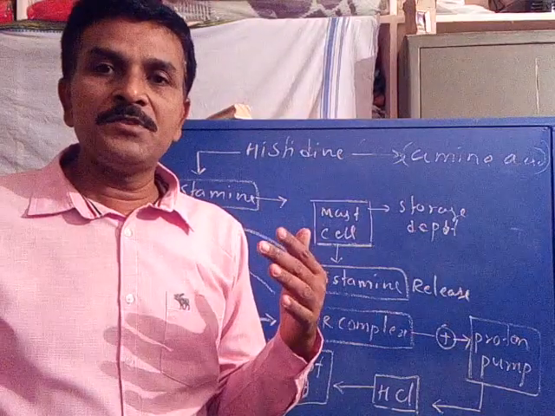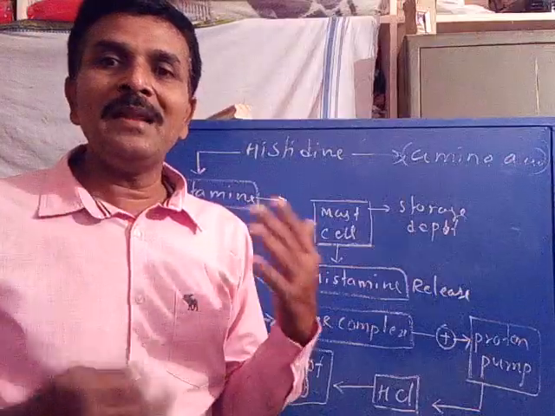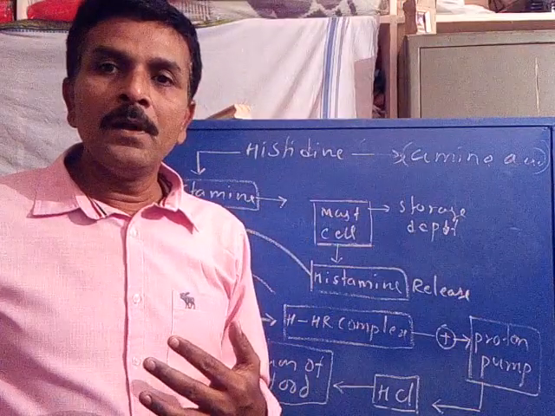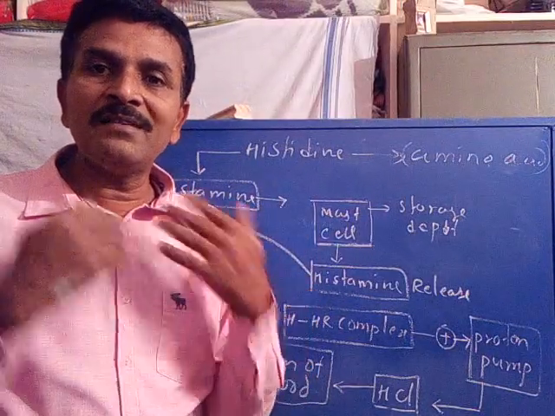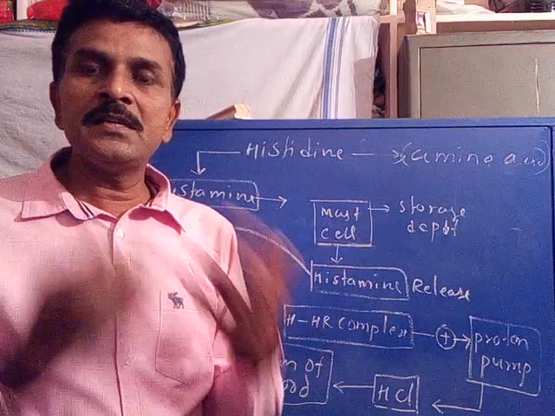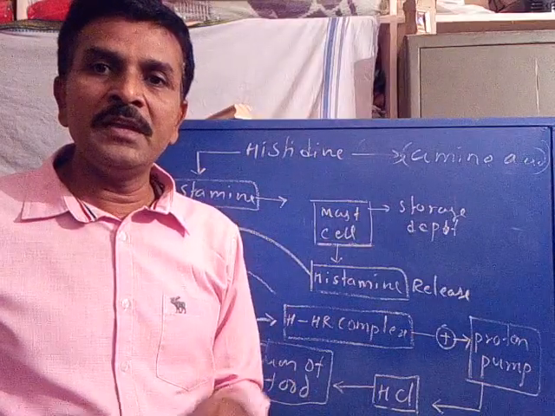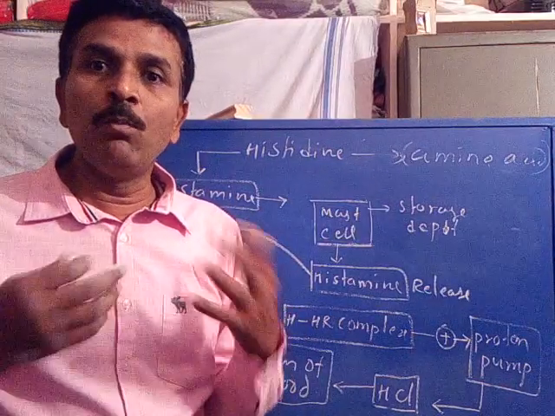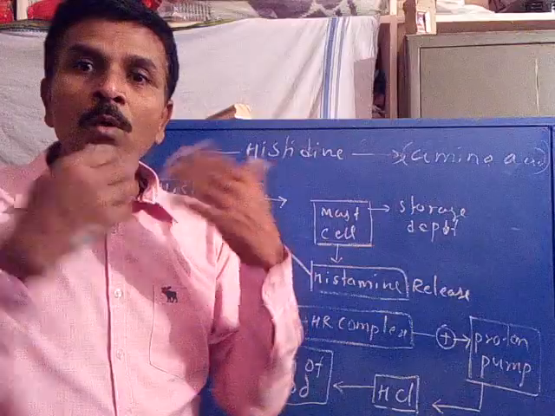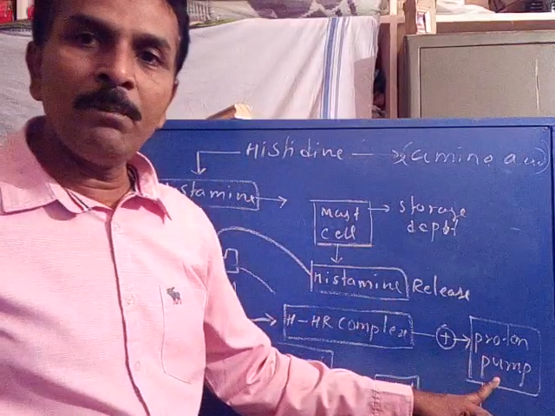Under any circumstances, if histamine is released more than its metabolic need, it interacts more with its receptor to form more histamine receptor complex. When the concentration of histamine receptor complex is high, it more strongly initiates and promotes the proton pump.